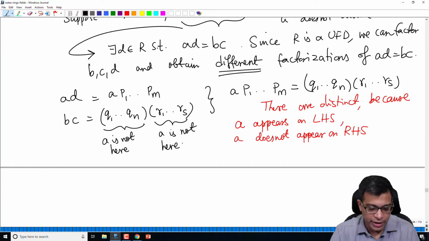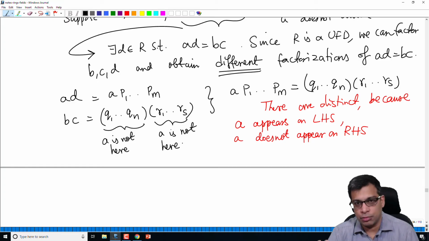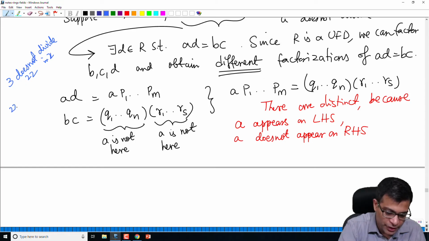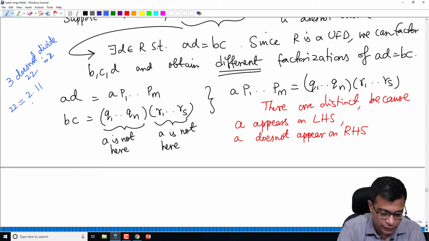If 3 does not divide 22, so I am just saying something very simple, 3 does not divide 22 in Z, right? That means if you factor 22 as a product of irreducible elements, you get 22 equal to 2 times 11, 3 is not there.